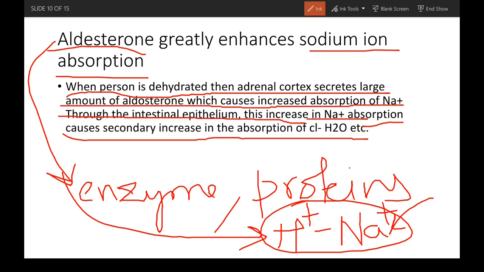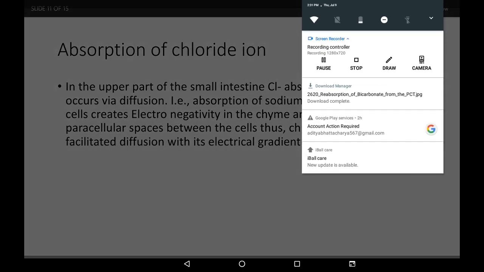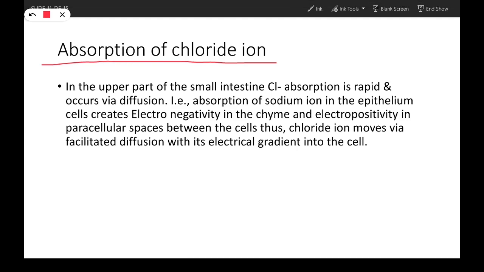And water is, of course, when salt will increase inside the cell, water will also be needed to be absorbed. Now, absorption of chloride ion. Absorption of chloride ion occurs in the upper part of the small intestine. Chloride absorption is rapid and occurs via facilitated diffusion.